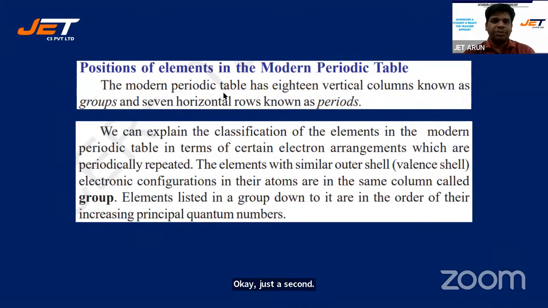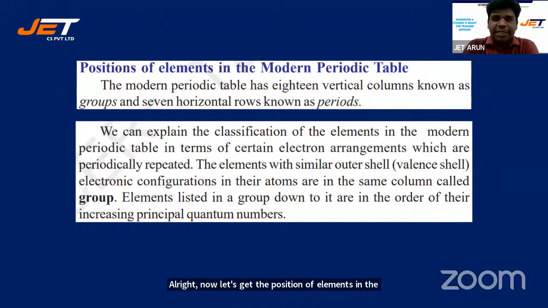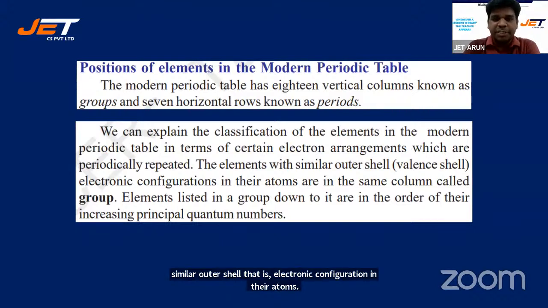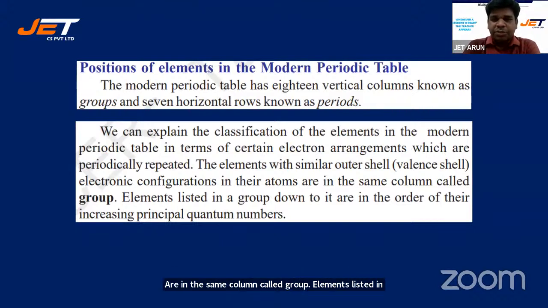All right. Now let's look at the position of elements in the modern periodic table. The modern periodic table has 18 vertical columns known as groups and 7 horizontal rows known as periods. We can explain the classification of elements in the modern periodic table in terms of certain electronic arrangements which are periodically repeated. The elements with similar outer shell, that is valence shell, electronic configuration in their atoms are in the same column called a group. Elements listed in a group going down are in the order of their increasing principal quantum numbers.